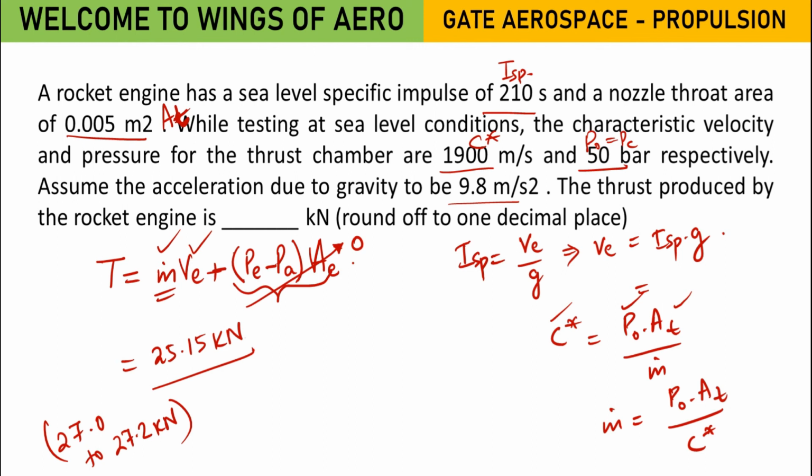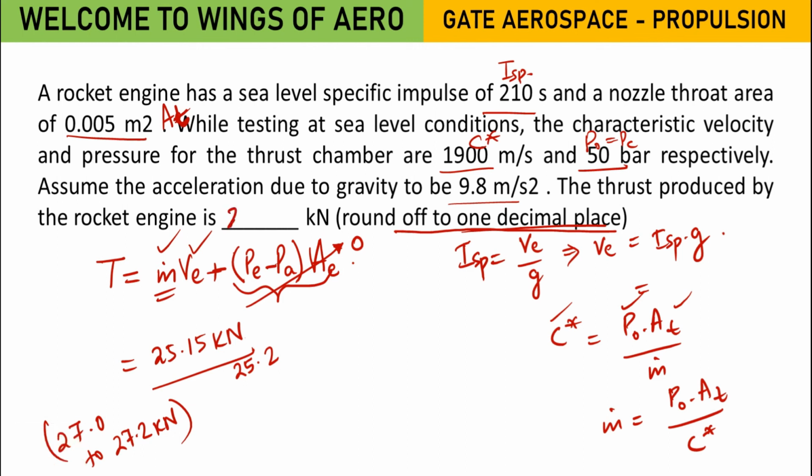See, they have given 1 decimal place, so you have to carefully note that value. 1 decimal means you should at least get... Ma'am, I got 27.06. Yes. See, you should write down 1 decimal place.